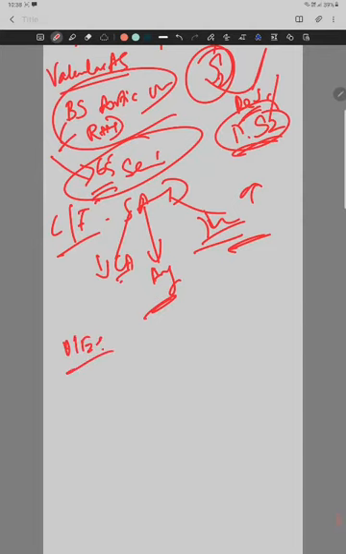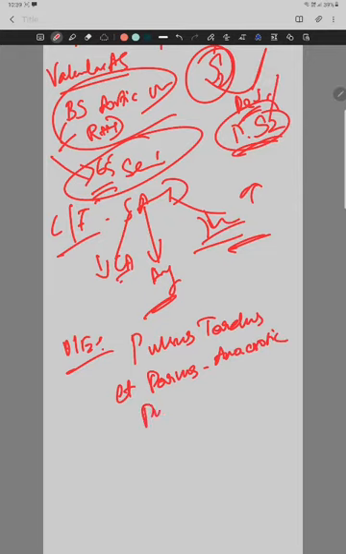On examination there is a pulsus tardus et parvus, an anacrotic pulse. So this is the pulsus tardus et parvus. Okay, so this is the anacrotic pulse.